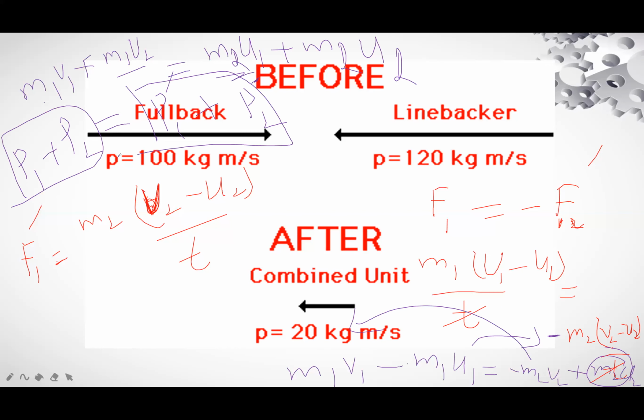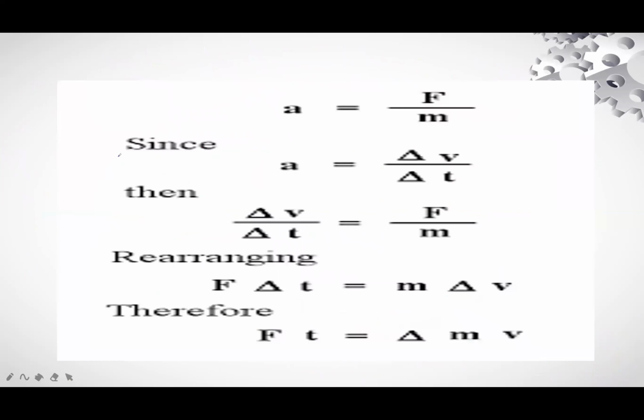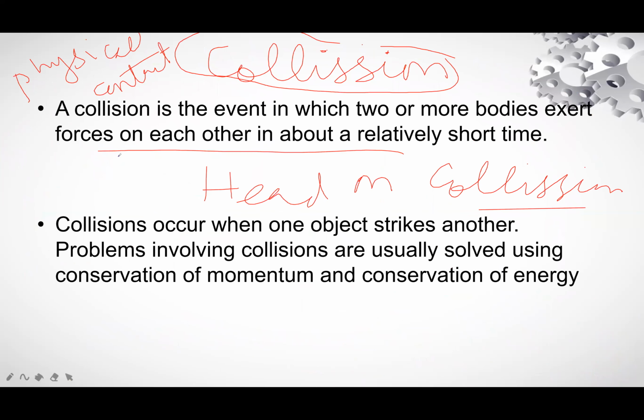So momentum of an isolated system always remains constant. Let's see again. First, we studied the momentum of a collision.